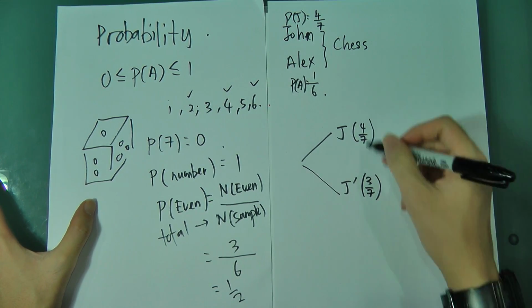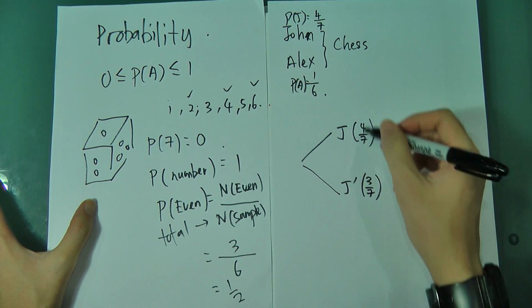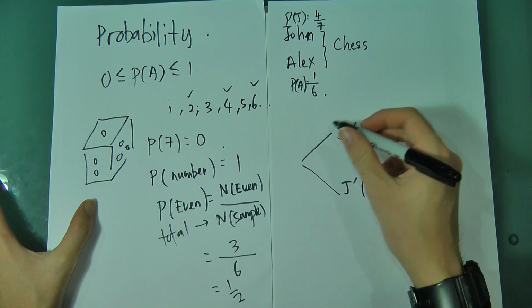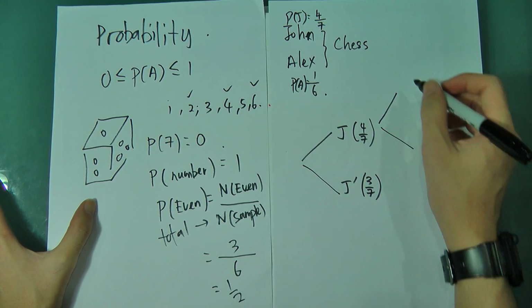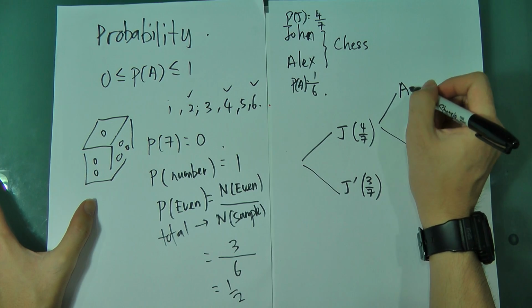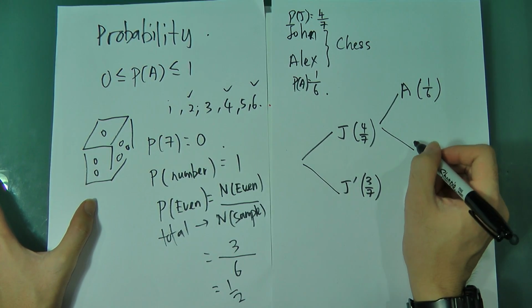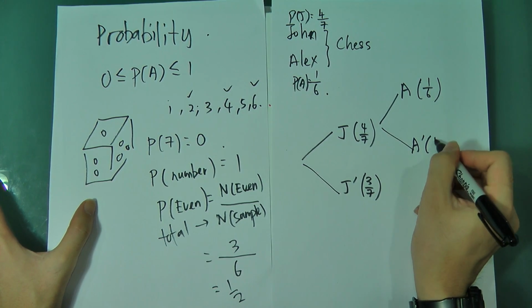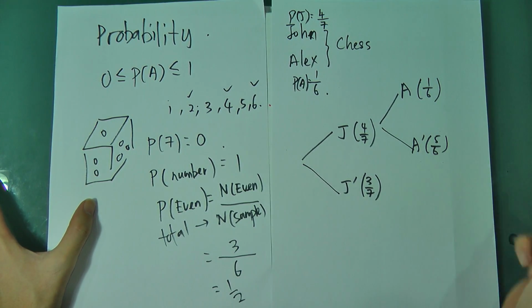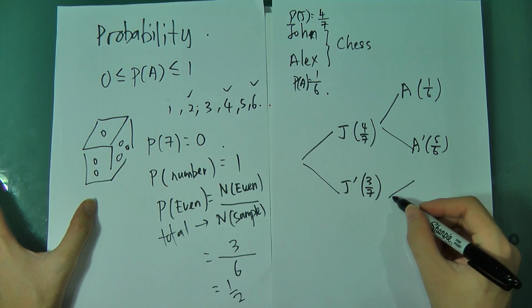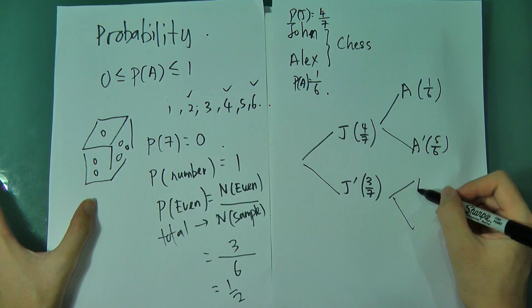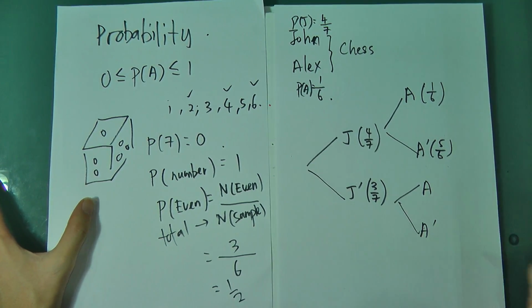You can always double check that the branches of a tree diagram add together to give 1. The same thing happens for Alex. The probability that Alex wins is 1 over 6, and the probability that Alex loses is 5 over 6, because it is 1 minus 1 over 6. Then you repeat this over here. This is what happens when we do a tree diagram.